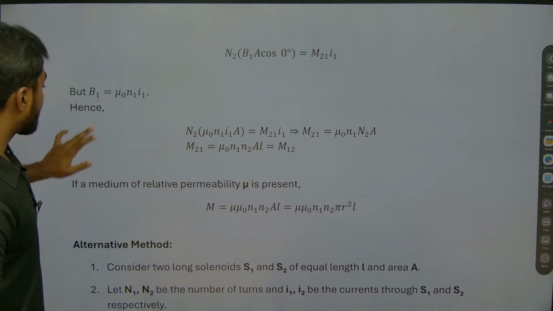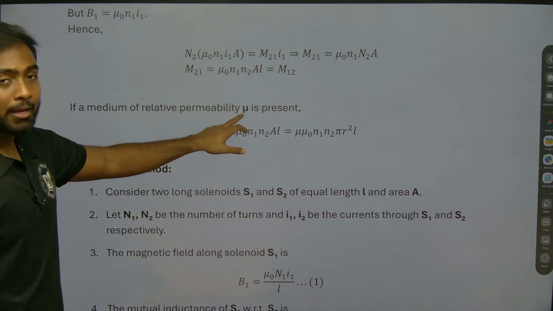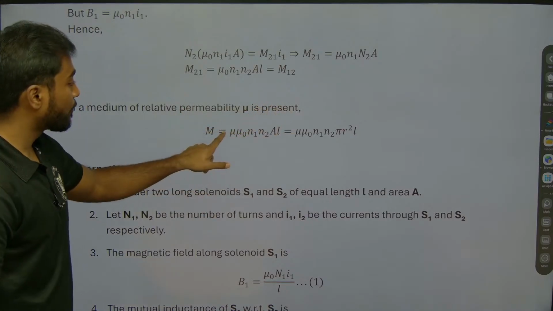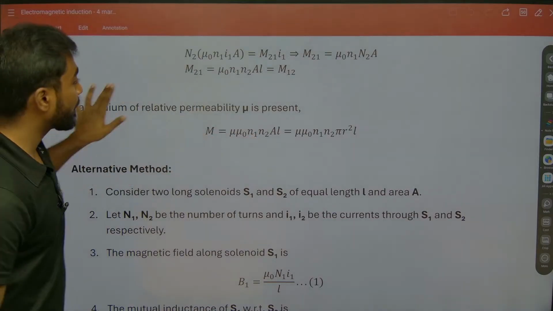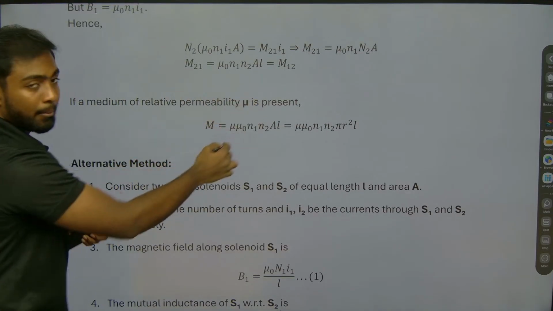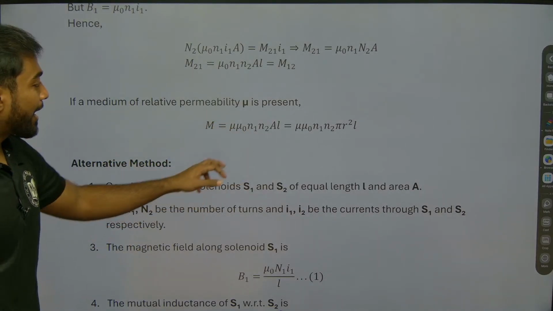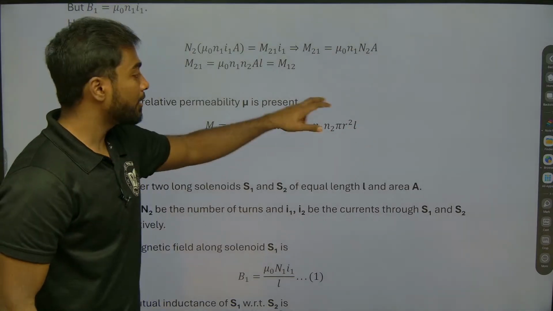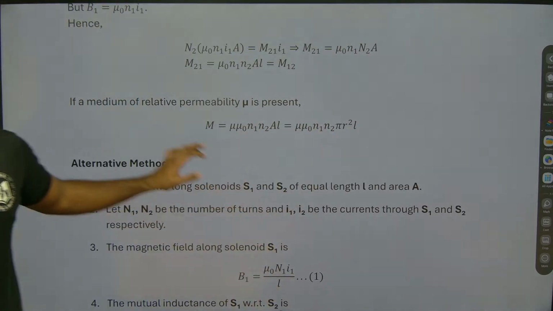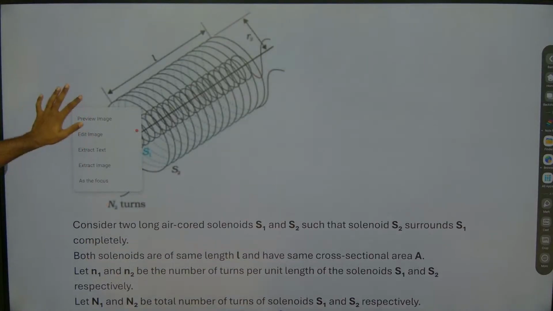In a medium, with relative permeability mu, it will be mu times mu naught. The only difference is that mu naught is there, and when permeability is added, it becomes mu into mu naught. And the area is pi r square, the area of the circle. So this is about the question. You can take a note of this question and we can go for the next one.